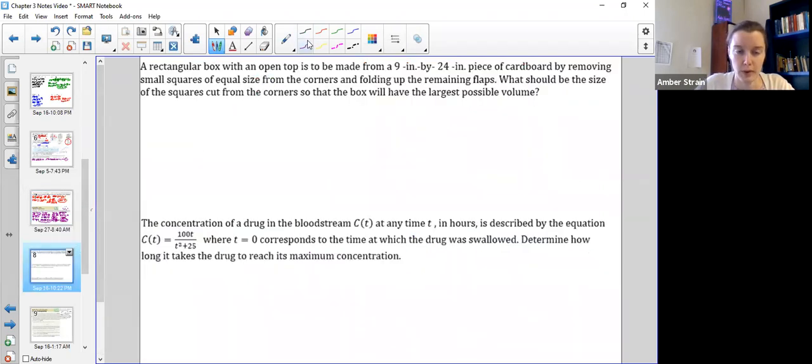Okay, now this one we want to maximize the volume of a box. Now what's happening is they gave us a flat piece of cardboard. So we've all been in this situation before, right? Trying to build a box for Christmas.